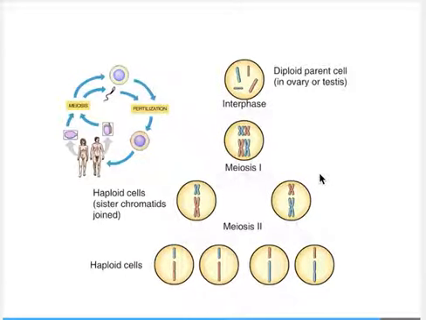Meiosis 2 is like mitosis. Sister chromatids separate and four haploid cells are formed. Note that each has half the chromosomes of the parent cell. These cells differ genetically from each other and from the cells of the parents.